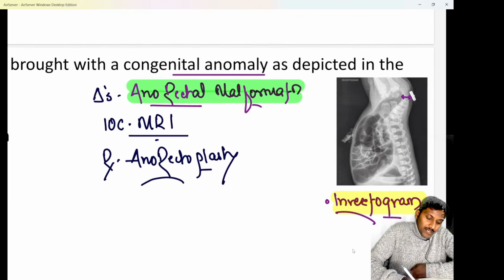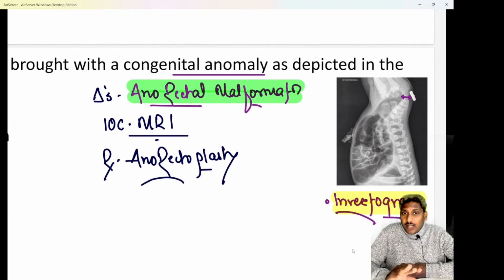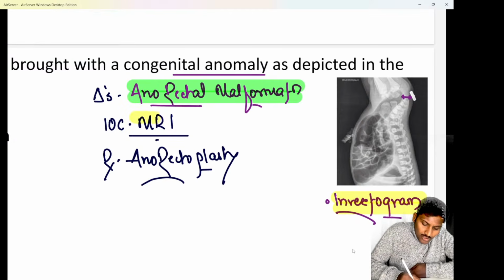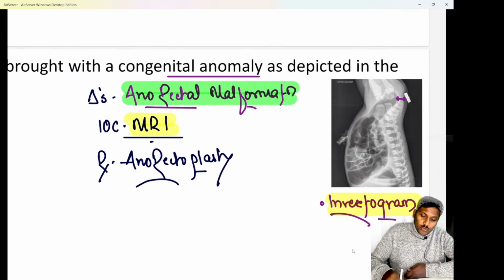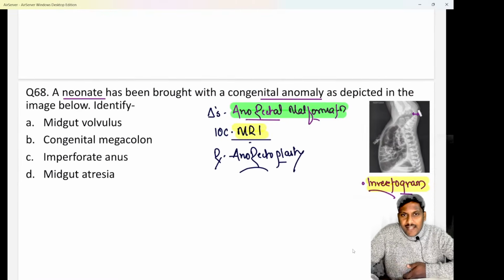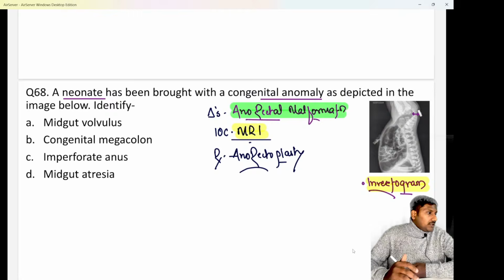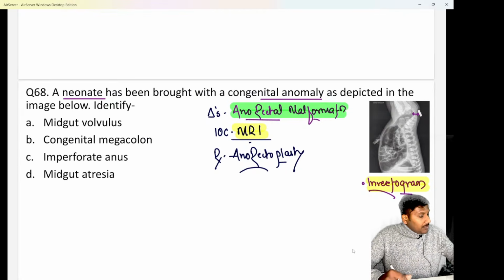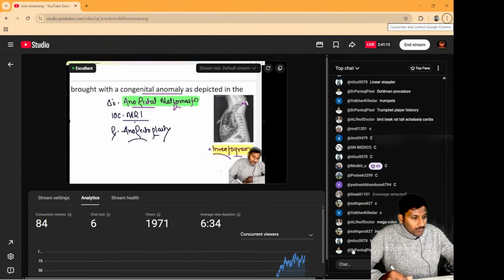Do remember, invertogram is the first line investigation, but not the investigation of choice. Investigation of choice will be MRI only, and treatment will be a surgery called anorectoplasty, or posterior sagittal anorectoplasty, we call it. Is that clear? Now tell me, what is this anorectal malformation that you are able to see in the picture?